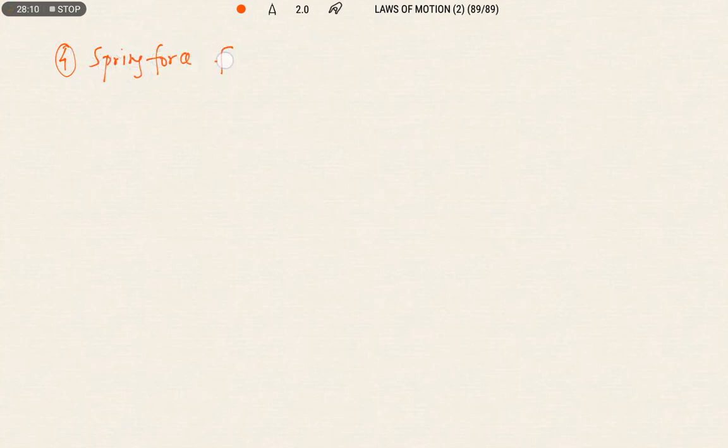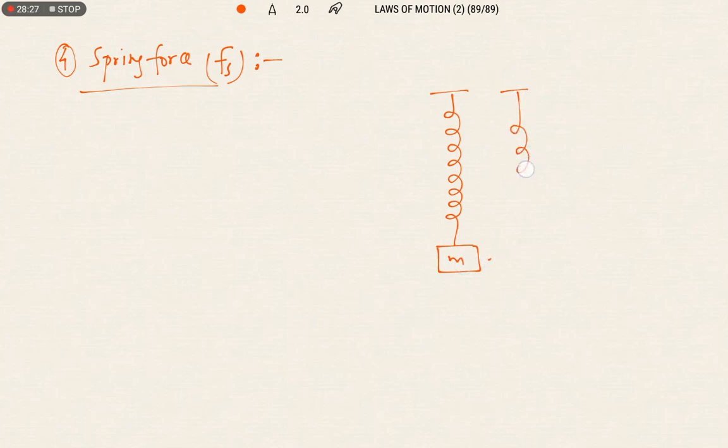Spring force is denoted by Fs. When we take a spring, let us attach a mass to its free end. When we attach the mass to the free end, we can see elongation in the spring.